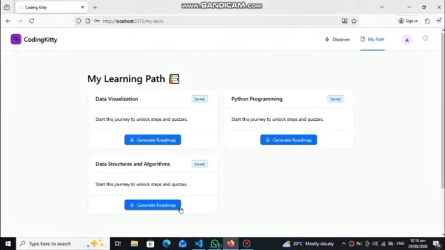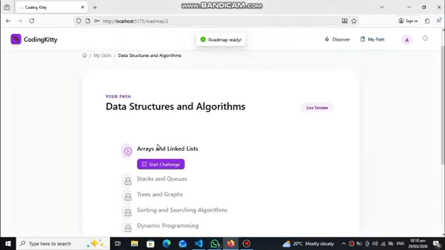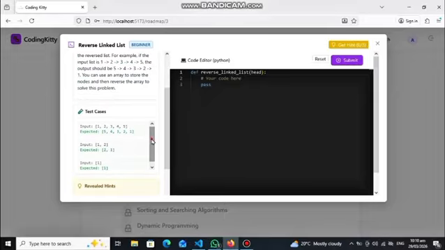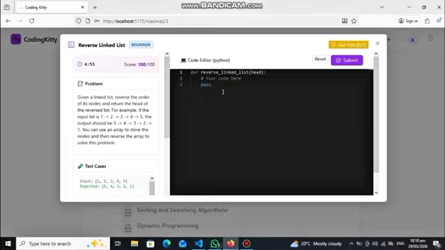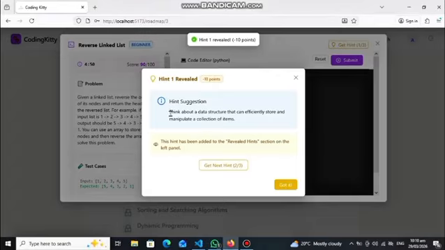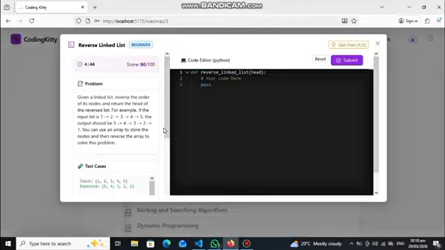Let's proceed to data structures and algorithms. So this is the learning path. First challenge is to code array and linked list. This is the Python editor and it has asked me to generate a reverse linked list. It has also provided some test cases to check my code, and there is also a hint so I can easily code.